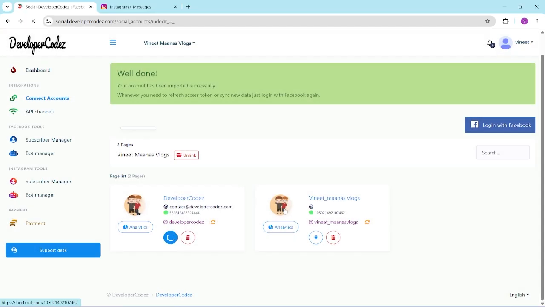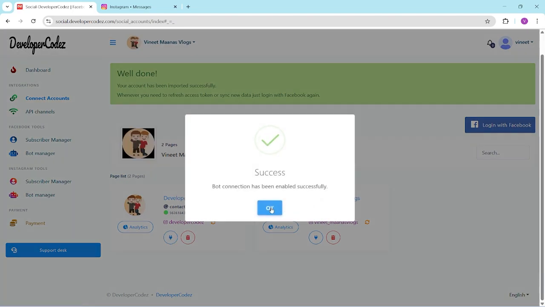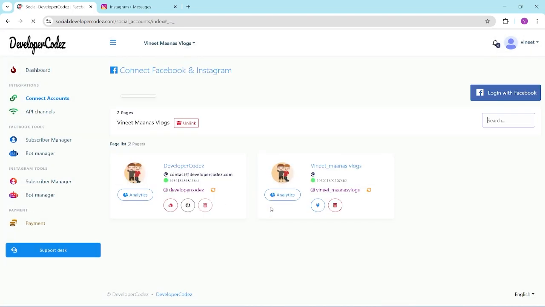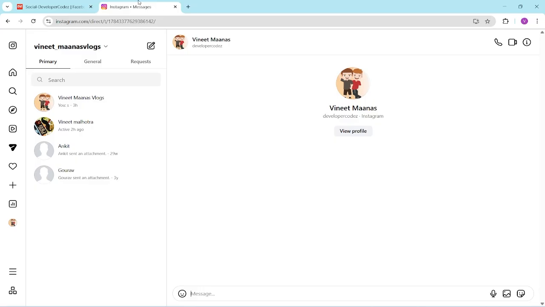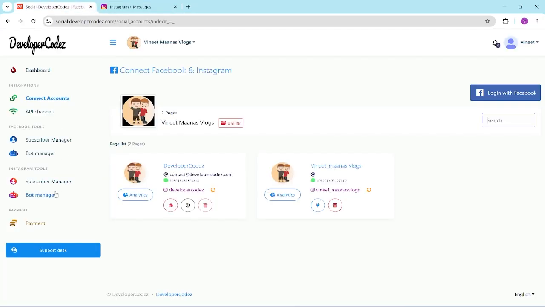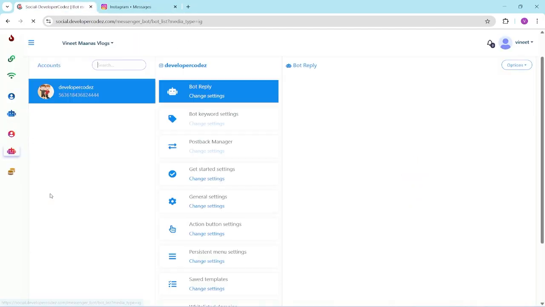The bot connection has been enabled successfully. I have created a test account over here, and I am using this developer CodeZ to send this message. I will show you later on how this actually works.